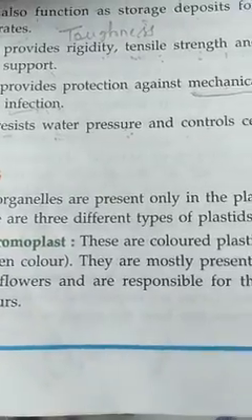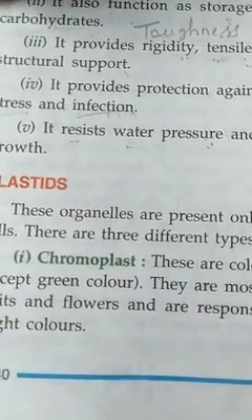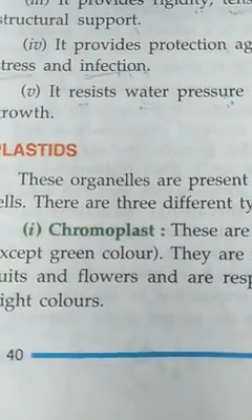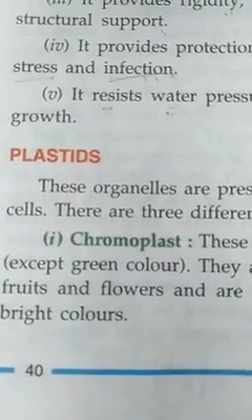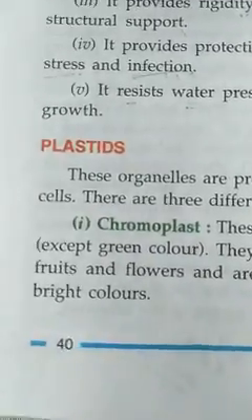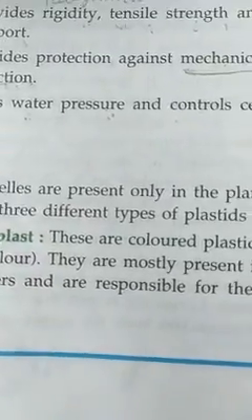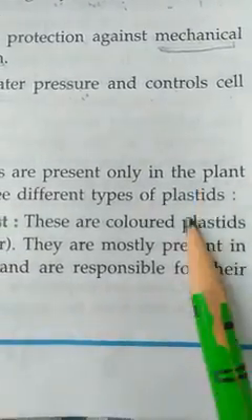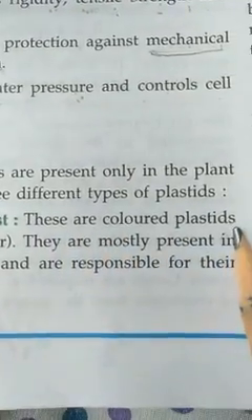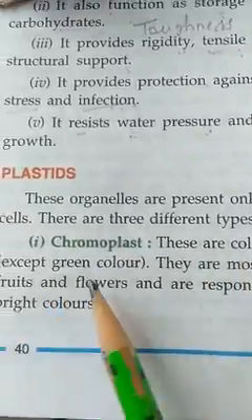there are three different types of plastids. So three types of plastids are present in the plant. Number one, chromoplast. Okay, so let's start with the chromoplast. That is the first plastid, and these are colored plastids. Okay, here you can see these are the colored plastids, meaning they provide color except green color.